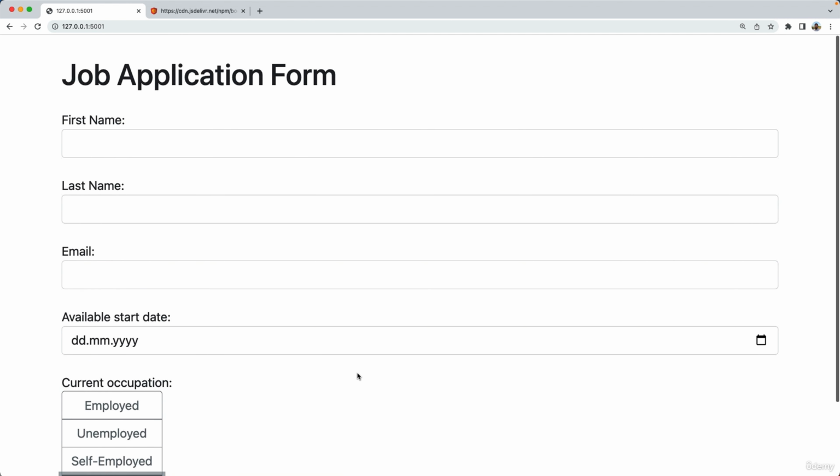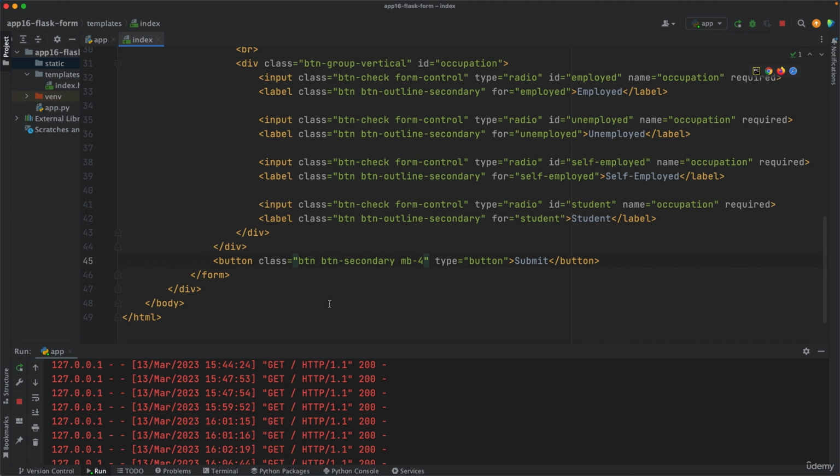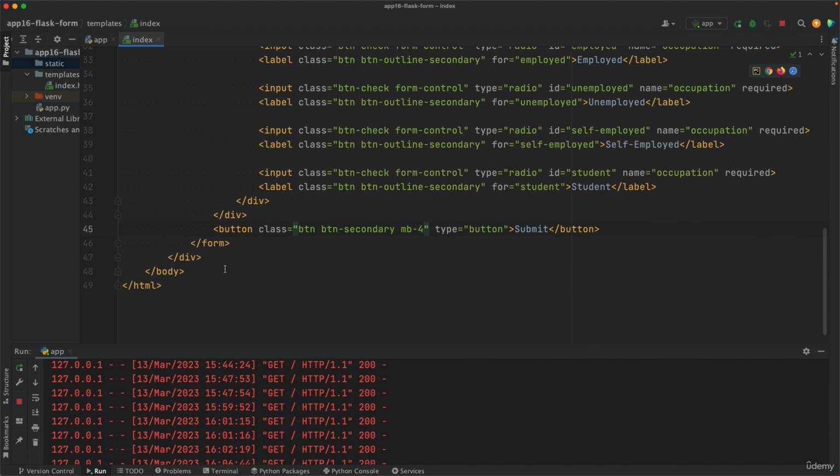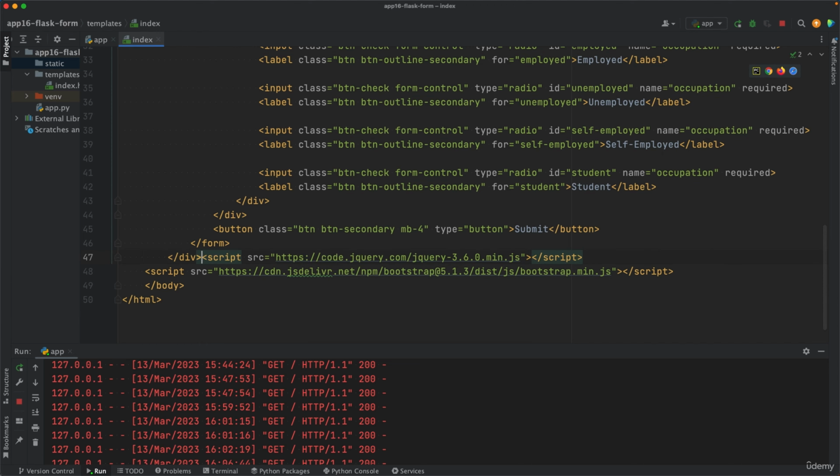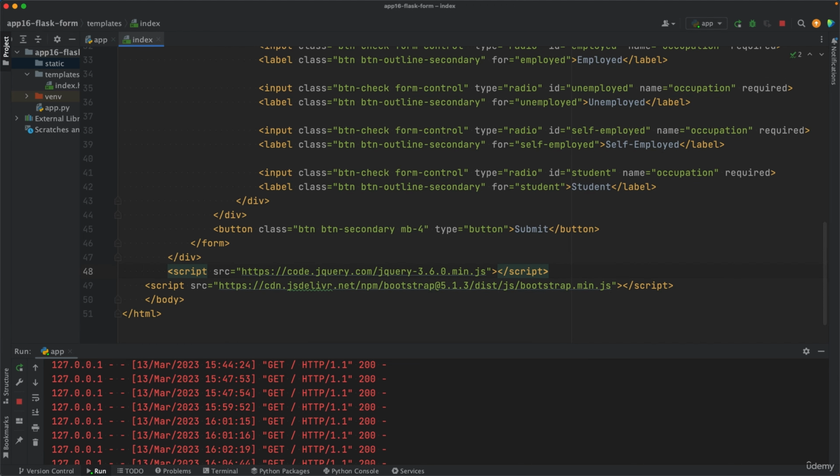So that's about it, but we need to add 2 more elements here, and that is just before the body closing tags. So down here, before the body closing tags, we want to add these 2, which you can find attached in the lecture resources.